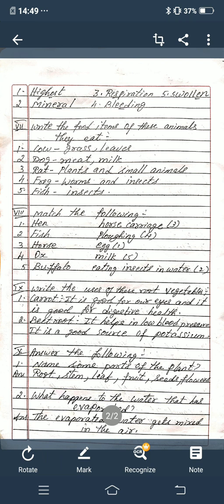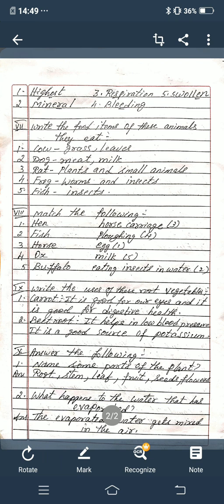In the A side they have given first one hen, second one fish, third one horse, fourth one ox, fifth one buffalo. In the B side they are given horse carriage, plowing, egg, milk, eating insects in water. You must match them. First, hen. In the B side in the third line it is egg, so there you write number 1. Second one, fish. Eating insects in water is in the fifth line, so there you write number 2.